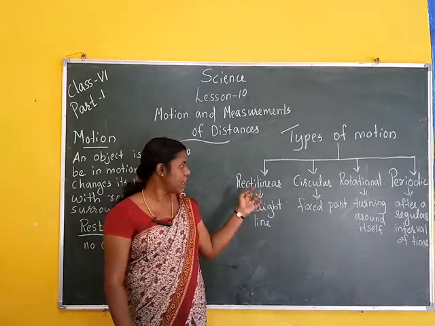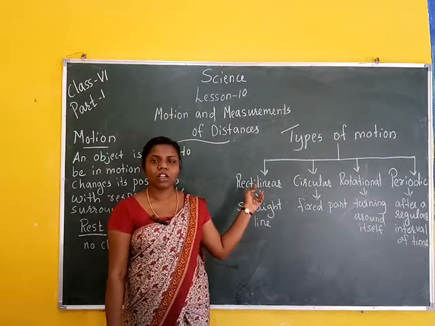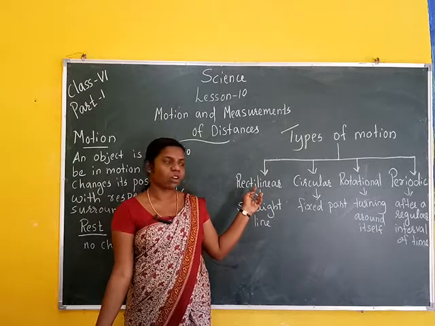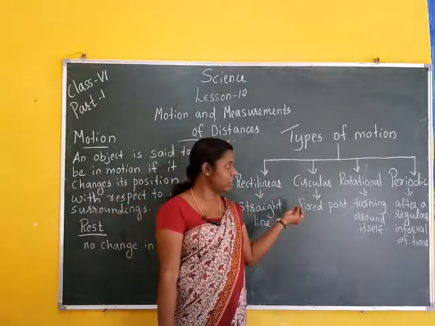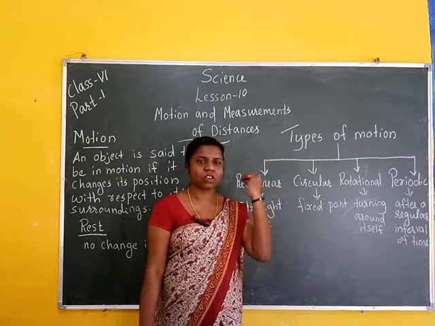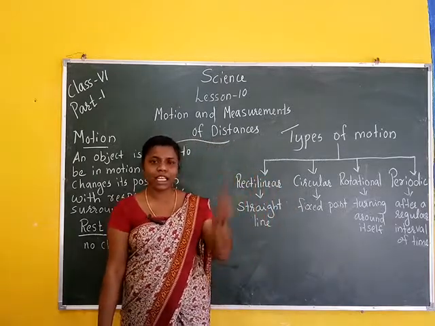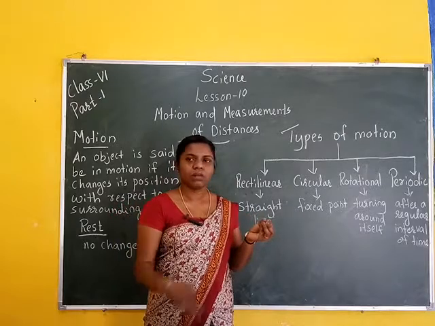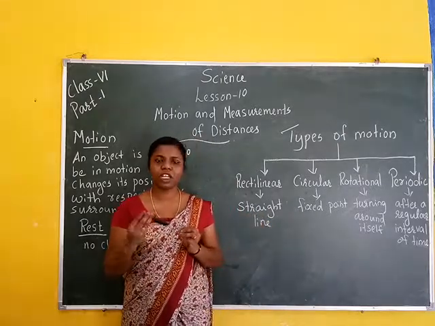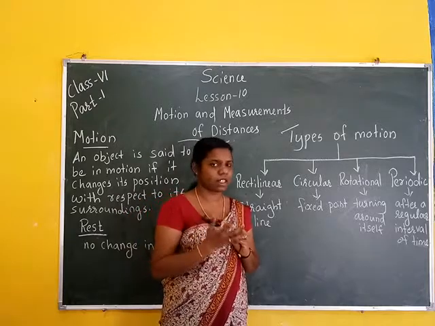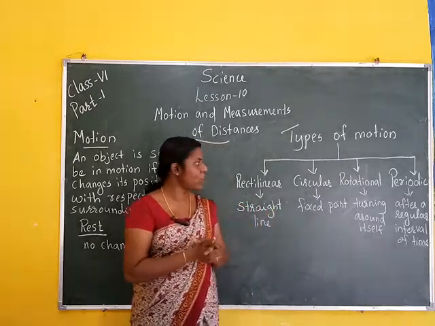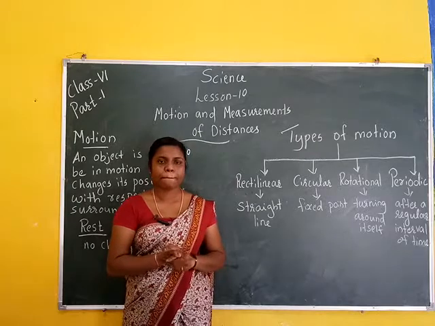Examples: rectilinear, vehicles moving on a straight road. Circular, planets revolving around the sun. Rotational, a ceiling fan. Periodic motion, for example a swing, a simple pendulum, a clock, etc. These are examples of periodic motion. Understood?